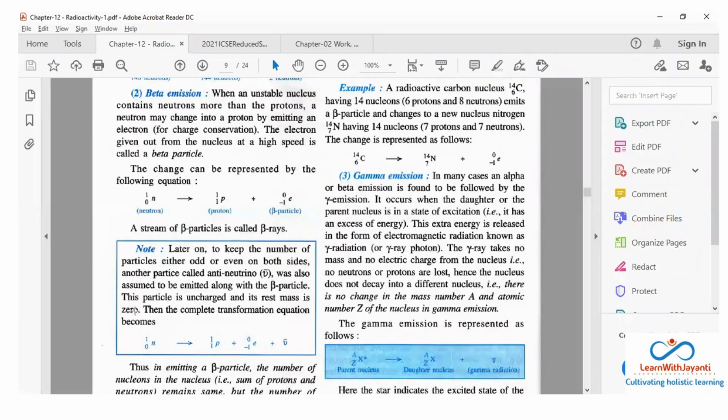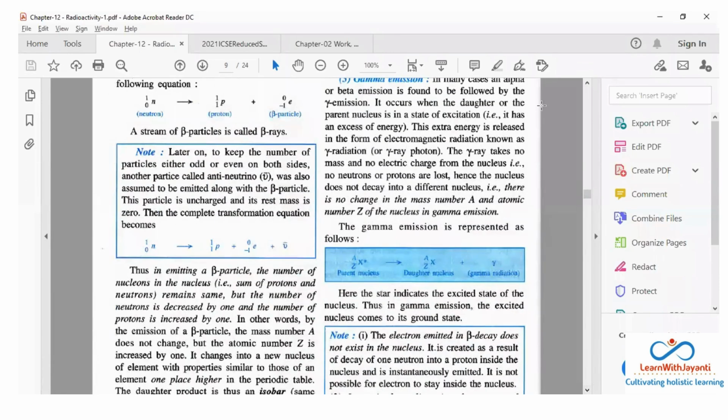Okay, so I already said that beta particle is of very high energy. Now to balance it there is another something which is coming out, that is anti-neutrino. So you don't have to worry about this because ये बहुत later someone had assumed कि ये anti-neutrino है, बाद में किसी और ने experiment करके prove किया that yes there is some other particle also coming out, और उसका नाम किसी ने anti-neutrino रखा है. Okay, जिसके लिए उसको नोबेल प्राइज भी मिला है, but this is not there in the syllabus. So you just need to understand what is anti-neutrino. There is another particle coming out with the beta particle which is uncharged and the rest mass is 0. That's it. इतना ही लिखना है आपको. Yes, anyone? Any doubt?